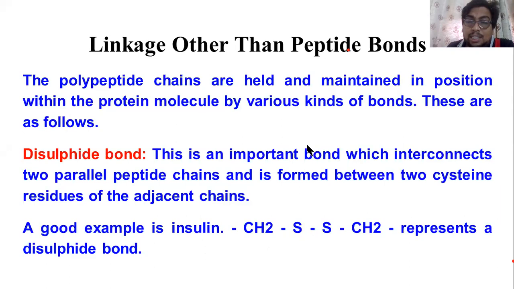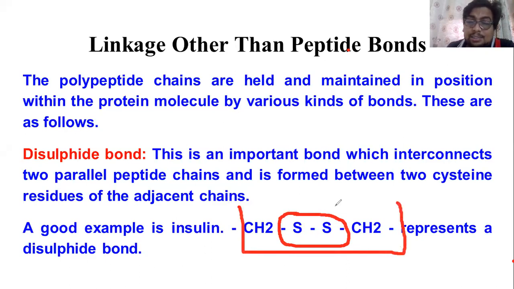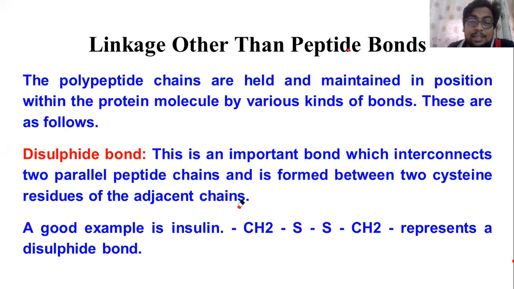I am showing you the disulfide bond. So this is the structure of insulin. The best example for disulfide bond is insulin. In the chemical structure of insulin, you are seeing the disulfide bond.